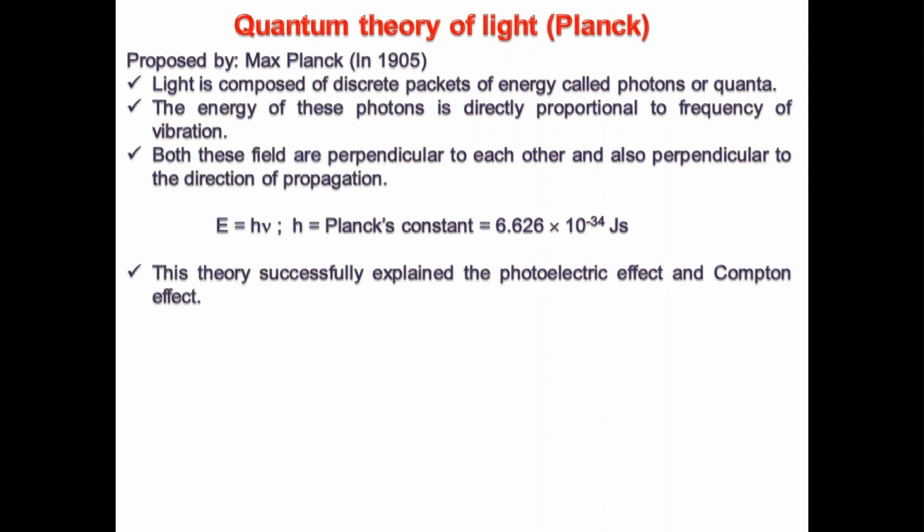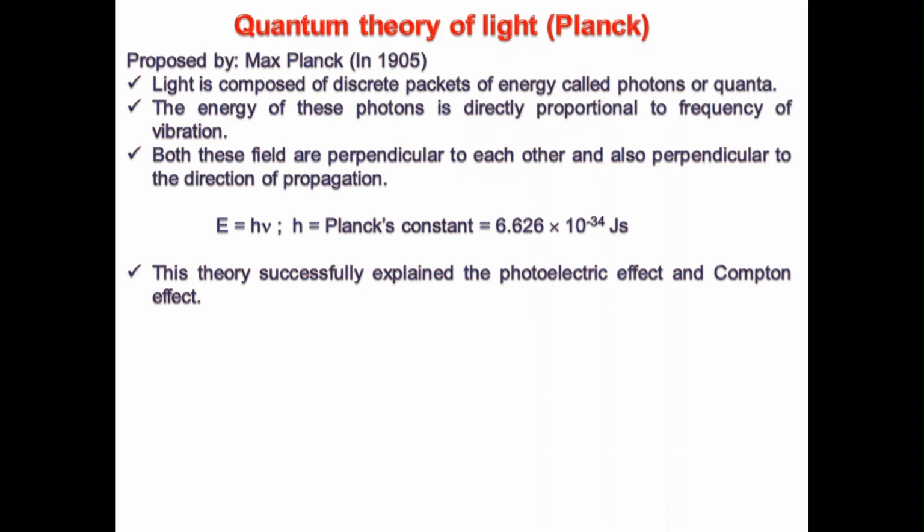So next, the quantum theory of light, proposed by Max Planck in 1905. He told that light is composed of discrete packets of energy called photons or quanta.